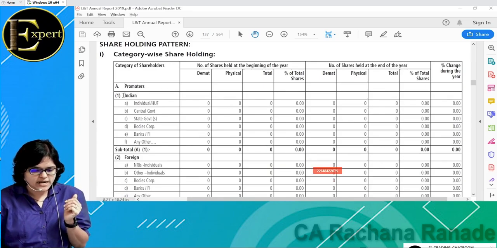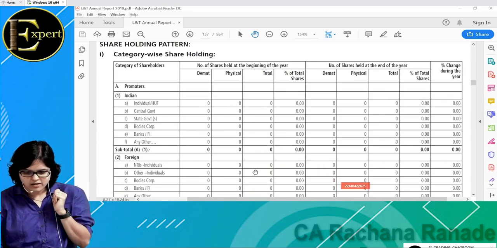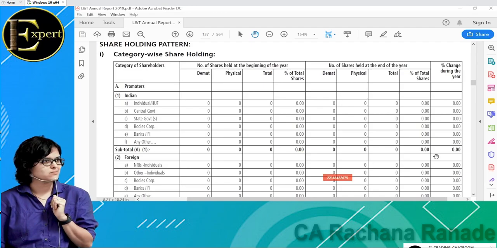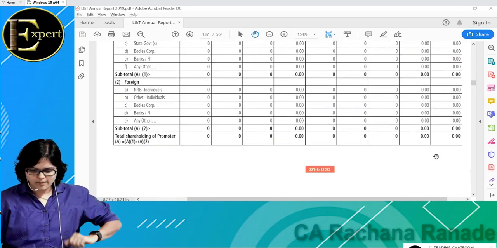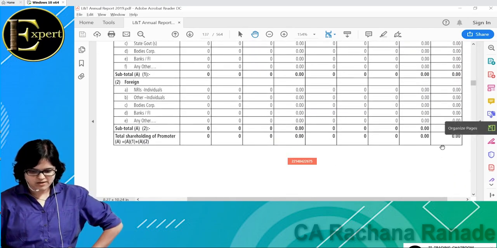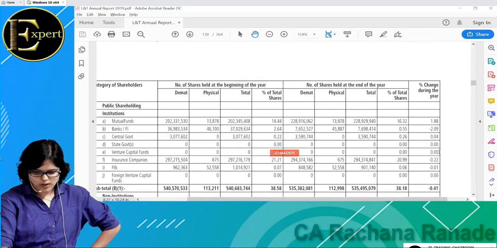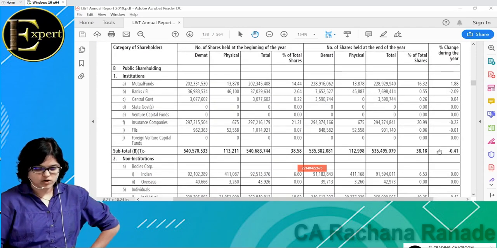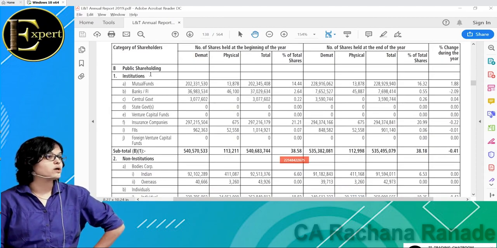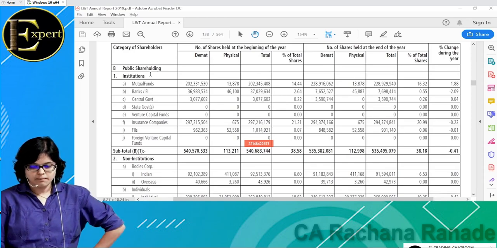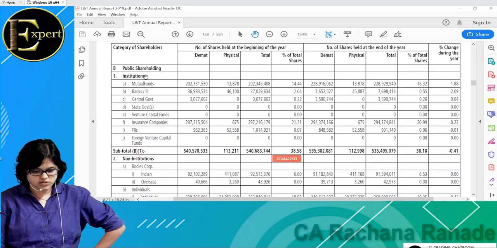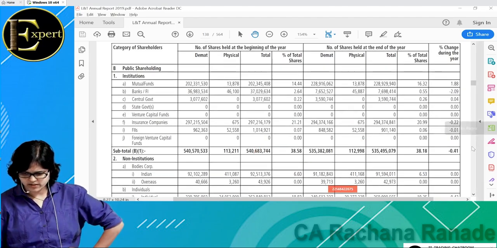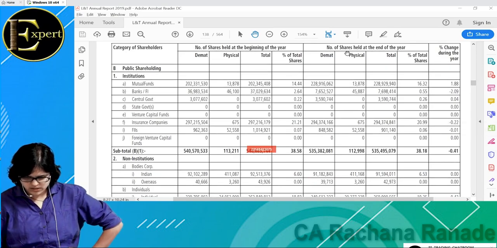Now we'll come to the next point wherein we talk about public shareholding. How much of the public's money is in L&T? Public shareholding, all these institutions, which institutions? Mutual funds, then banks, governments, all these put together. Here you'll see the number of shares at the end of the year. Total how much holding? 38%. Who is holding 38%? All the institutions. Who comes under institutions?